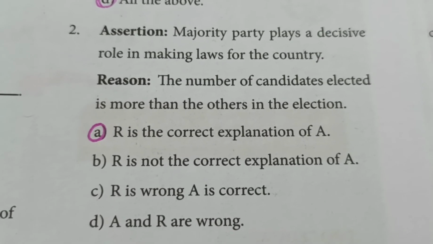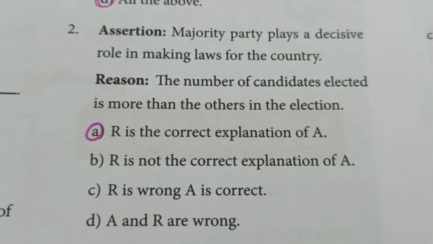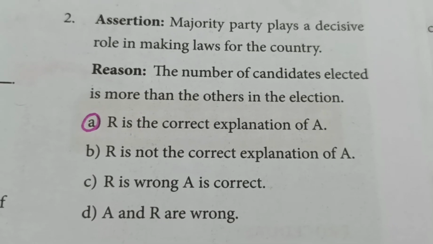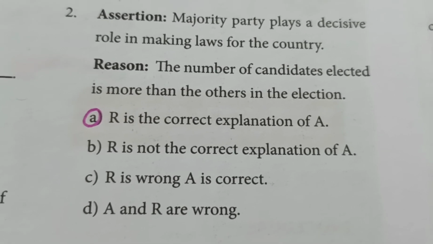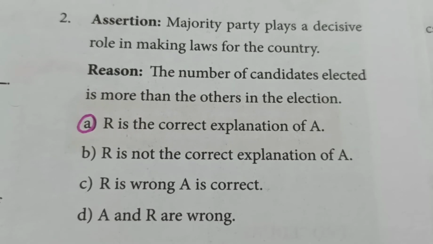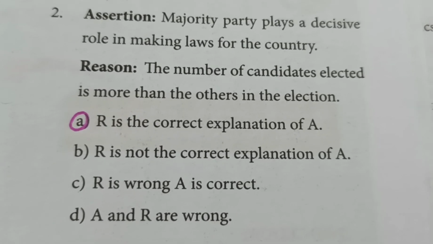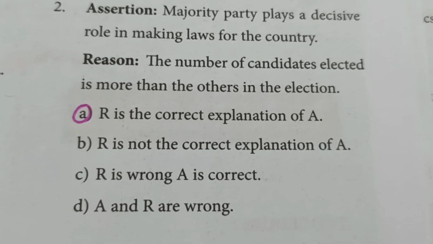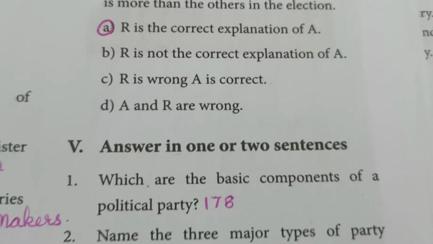So ruling party only makes laws for the country. So that is right. Our reason, the number of candidates elected is more than the others in the election. Yes, majority party means they have the highest number of candidates when compared with the other political parties. So that is also the explanation. So for this second question, answer is R is the correct explanation of A.